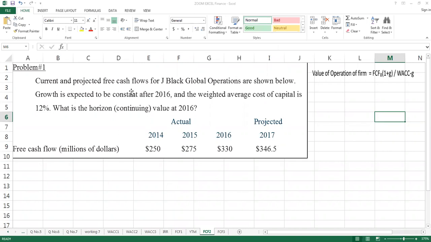Now check that this company has free cash flow which is already given. Free cash flow for some actual years and some projected years are given, so any years can be taken. I could take the question which was given in the practice question, but I prefer to develop a new question for your simplicity.